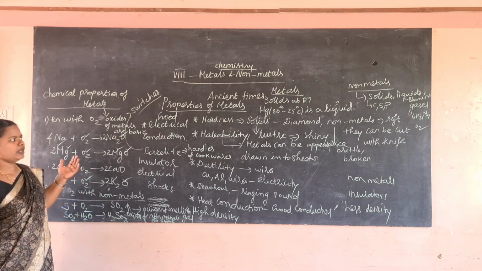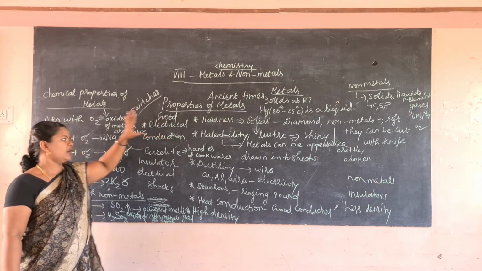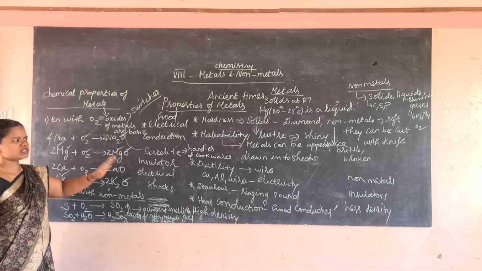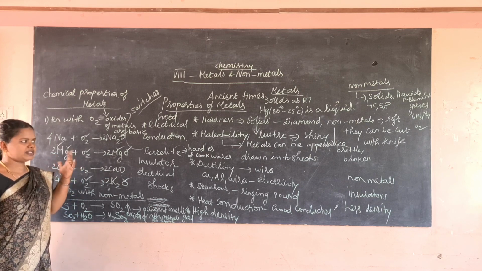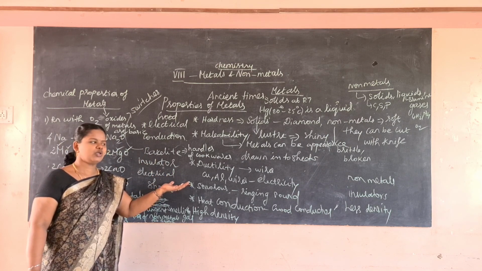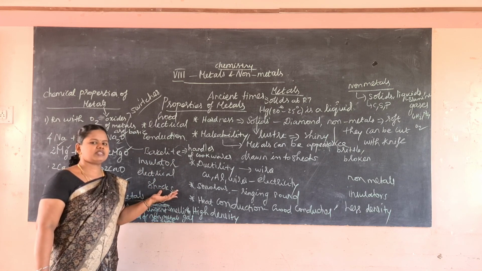In today's class we have learned physical properties of metals and only one chemical property, that is reaction with oxygen. In this, a lot of one-word questions will be asked, and sometimes the properties of metals can be asked as a difference. You can write the difference between metals and non-metals. It can be asked in a long answer also.